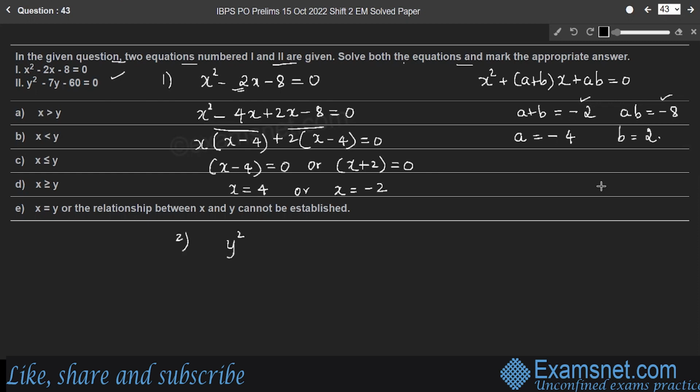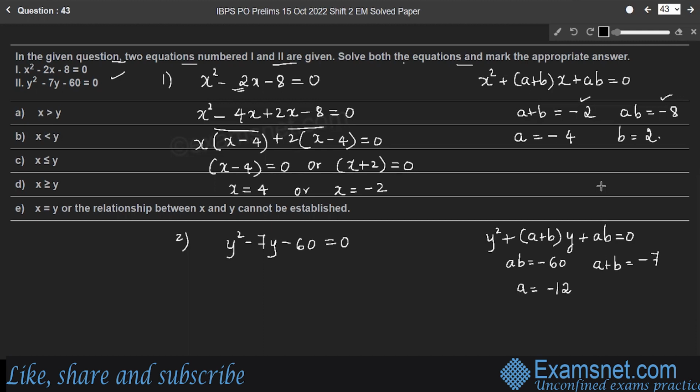So y square minus 7y minus 60 is equal to 0. A quadratic equation in the form of y square plus (a plus b) into y plus ab is equal to 0. Here ab is minus 60, a plus b is minus 7. Therefore, a is equal to minus 12 and b is equal to 5, so that a plus b becomes minus 7.